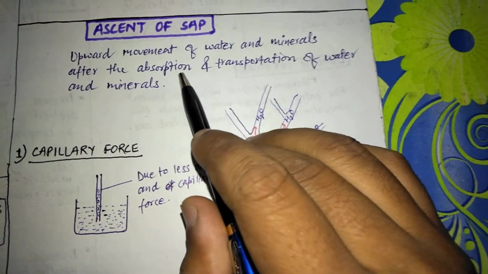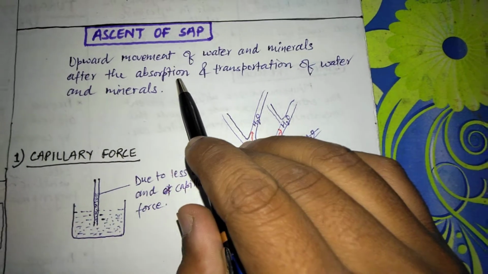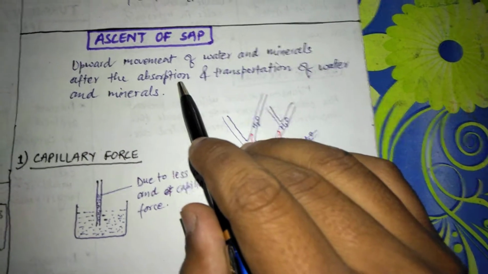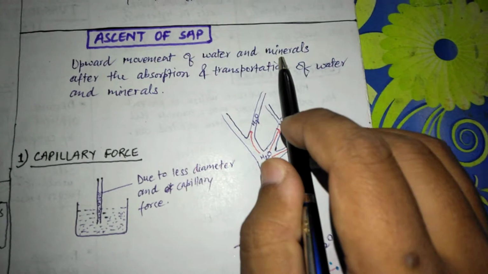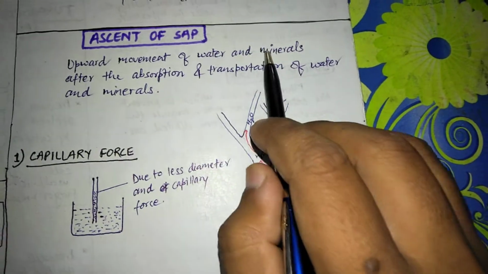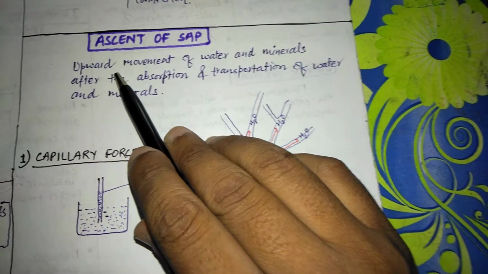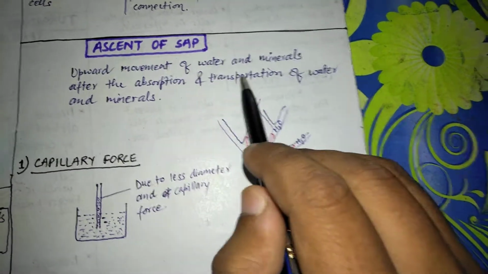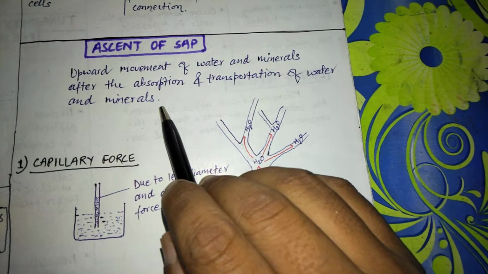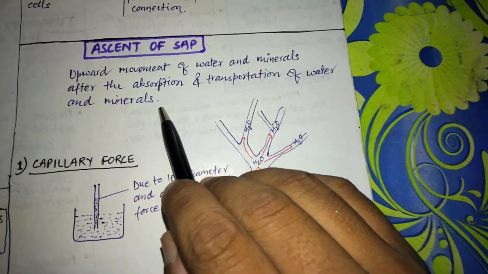Hello students, today we are going to discuss a particular topic: the ascent of sap. What is sap? Sap is mainly composed of water and minerals. This water and minerals have to be moved from the lower direction to the upward direction after the absorption and transportation of the water and minerals. This is the process of ascent of sap.